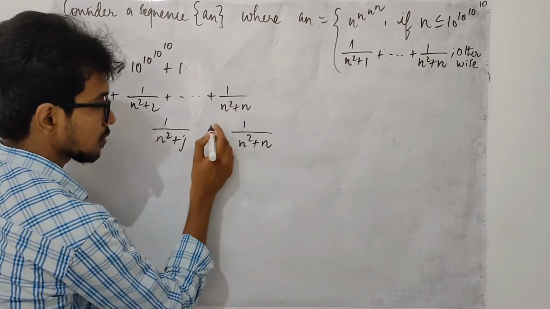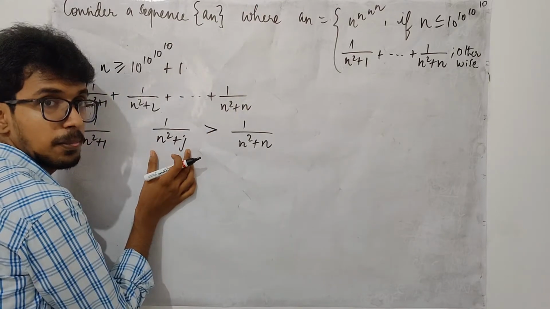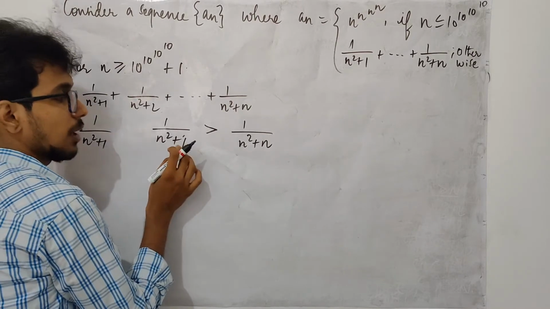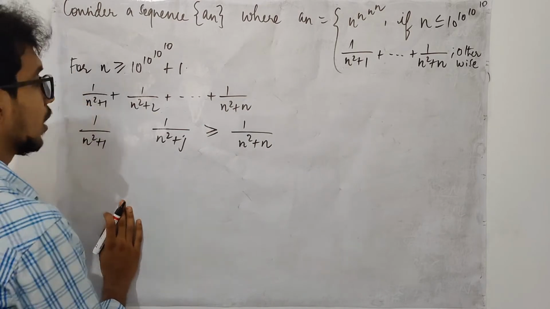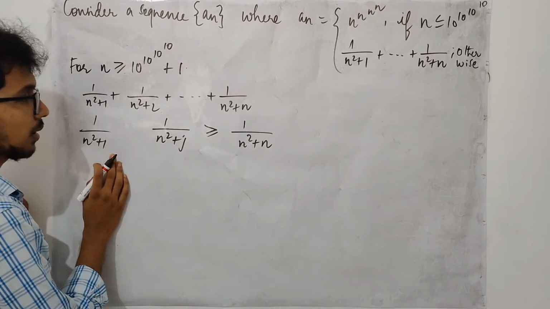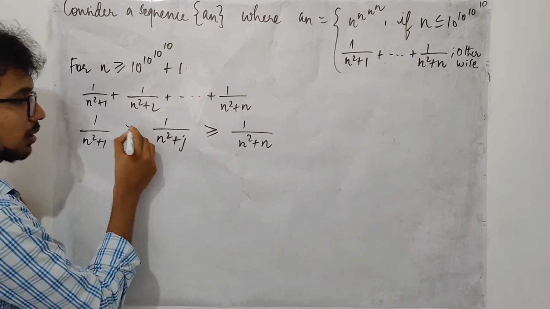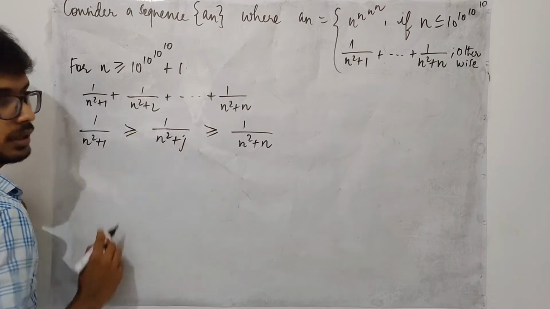So since this is the smallest quantity, we will have this quantity is bigger than, and when we substitute j equal to n, this will be equal. Similarly here, this is the largest among all these quantities. So here you will have this one, and when you give j equal to 1, you will have equal.